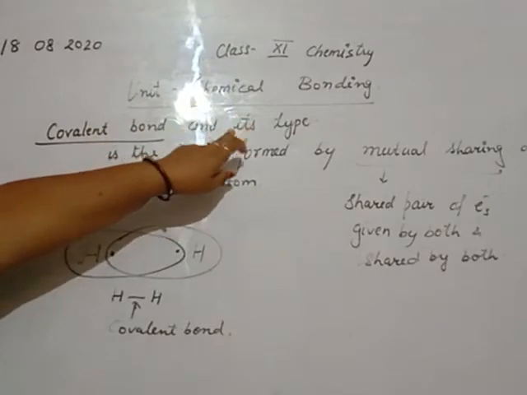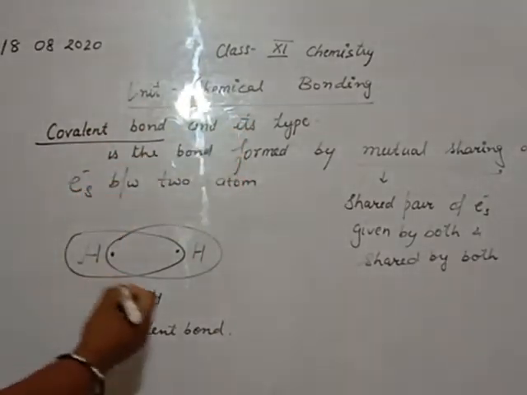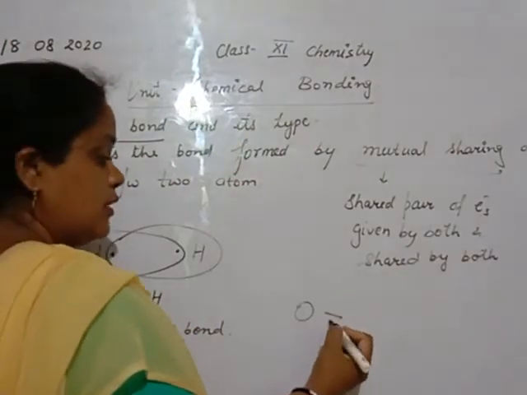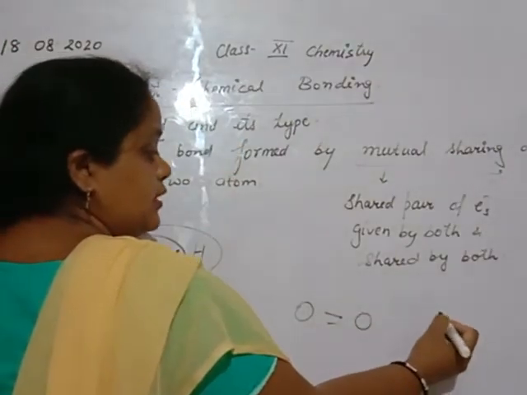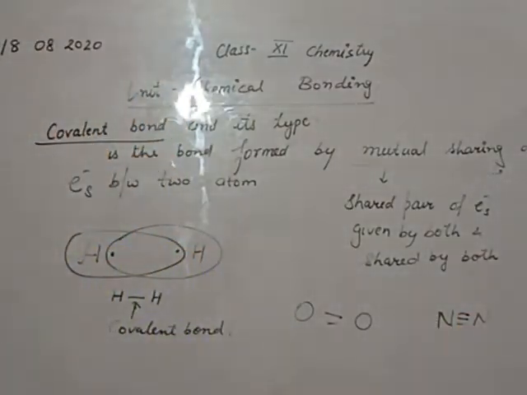Now, the question is, how many types of covalent bond are there? Beta, single covalent bond, double covalent bond, triple covalent bond are the types of covalent bond. You study these types in your 10th class.